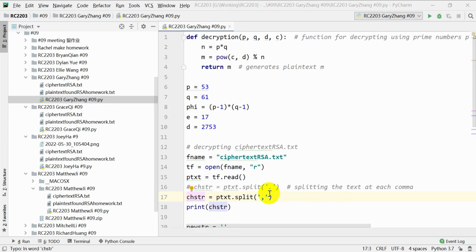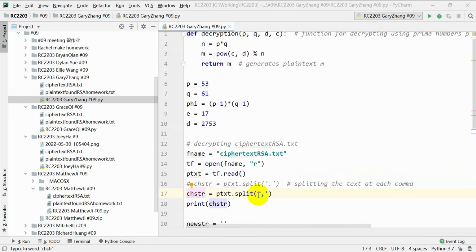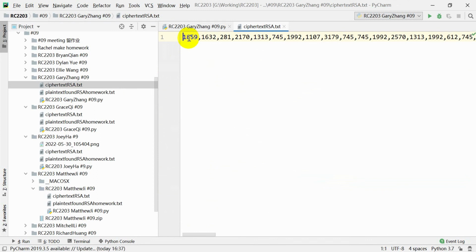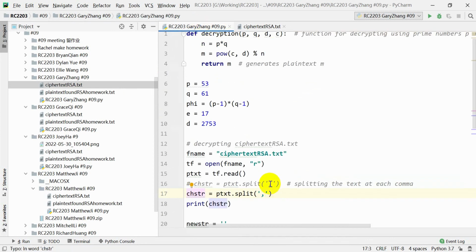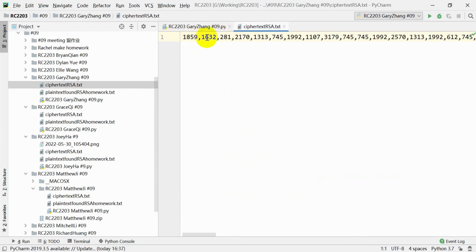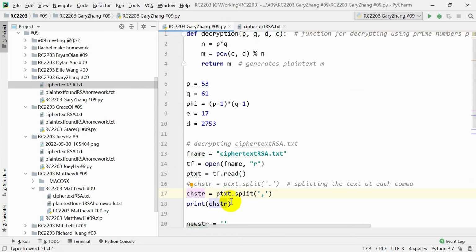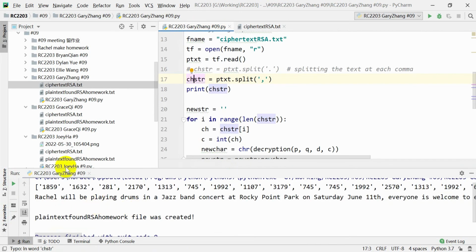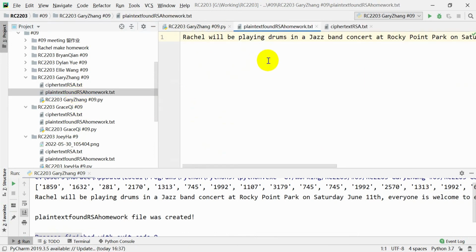You needed to change the period into a comma because in the ciphertext, the different characters are separated by a comma, so if we put a period, it wouldn't work. The point of the comma is to separate all of the numbers because each number is an ASCII code for one character. So now, after we changed it to split with a comma, the code works. And the plaintext RSA is generated.